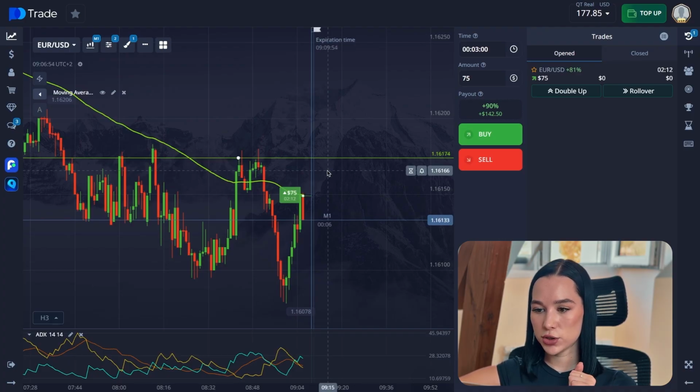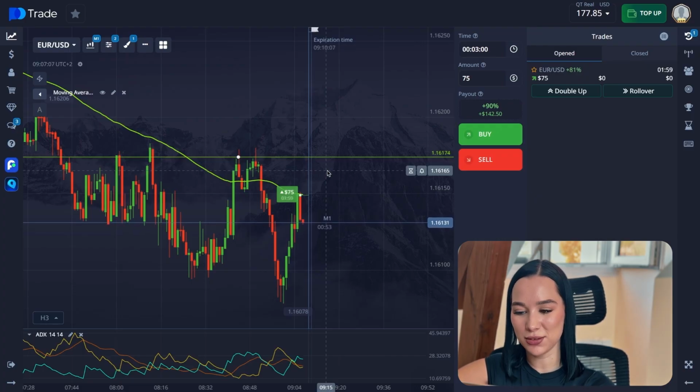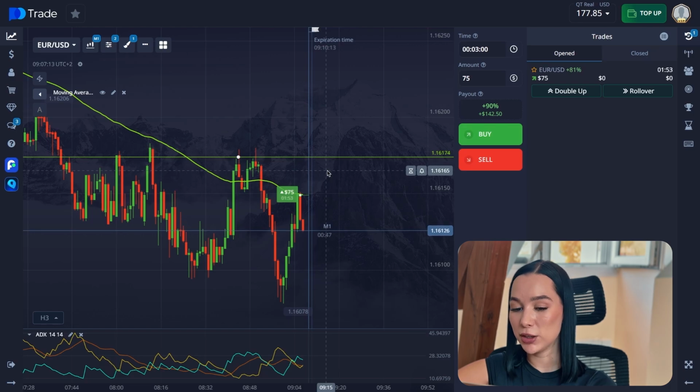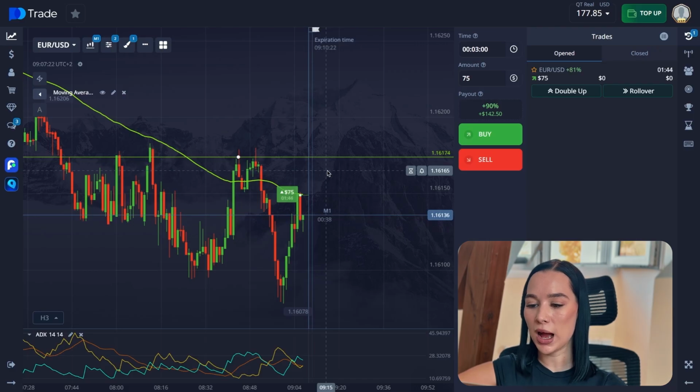Oh, now we have just 2 minutes till the end, and I'm not sure that it will reverse. So now as we can see, our price just achieved the moving average and started reversing from it. So it just worked as a resistance level here, as we just talked about. Or maybe not, maybe it will reverse, for just 1 minute and 40 seconds. I hope so, and we will not need to open a catch up here.